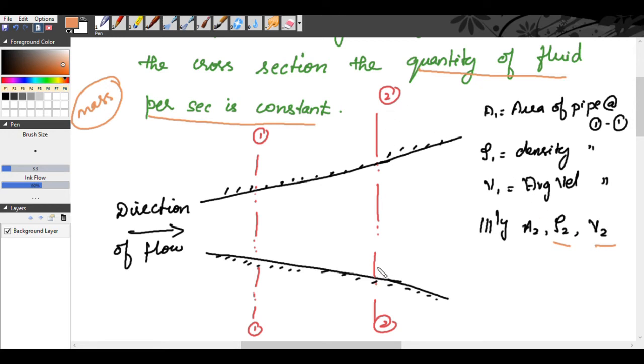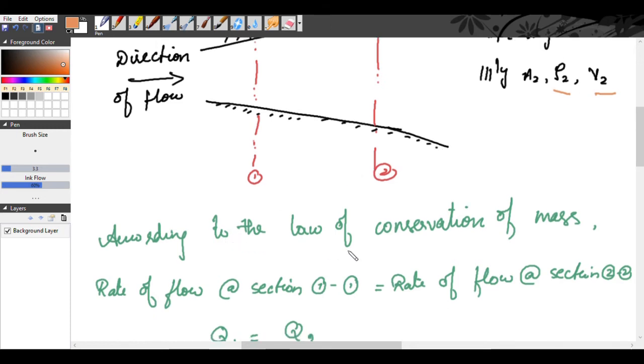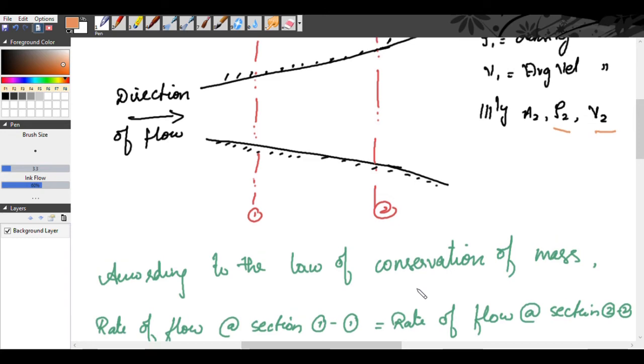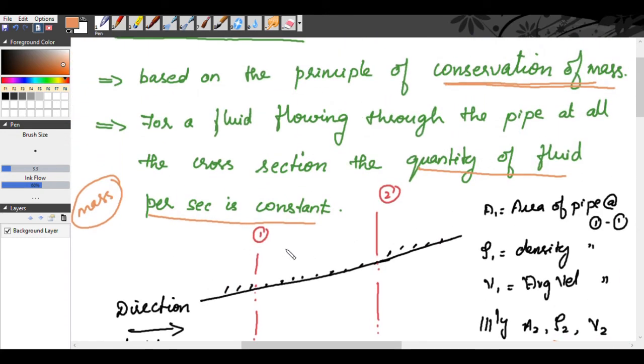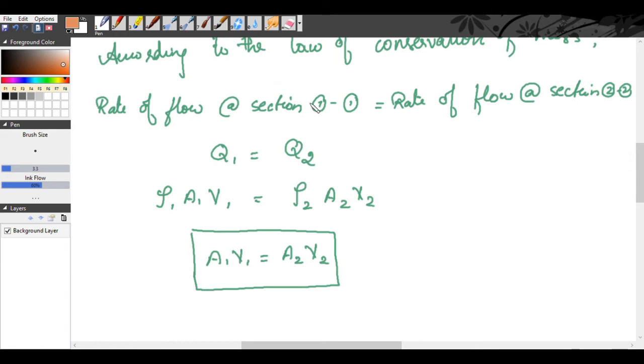As per the law of conservation of mass, the rate of flow at section 1 will be equal to the rate of flow at section 2. That is, mass at section 1 will be equal to mass at section 2. Or we can say the quantity of fluid flowing per second at section 1 will be equal to that through section 2.